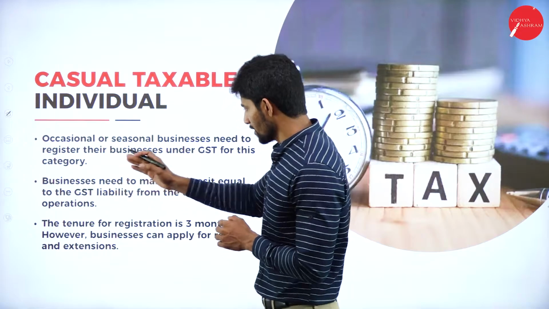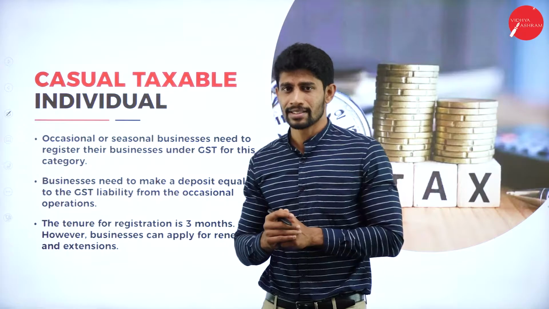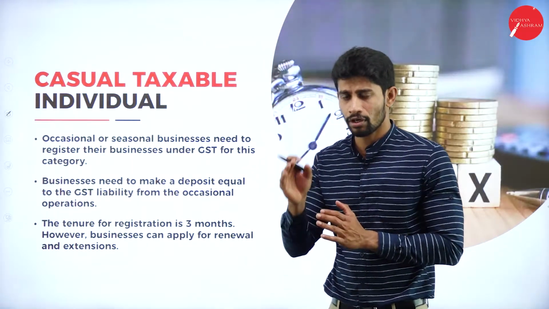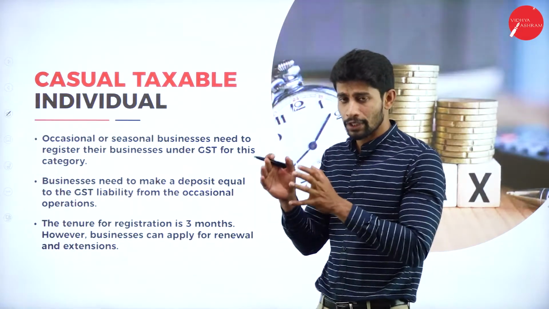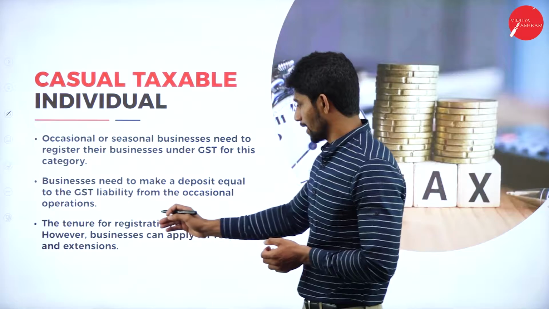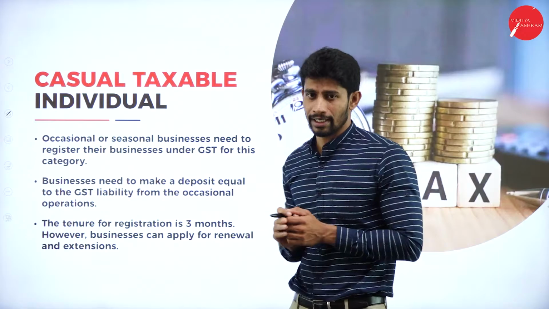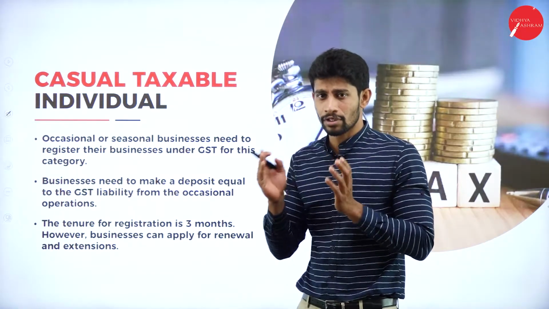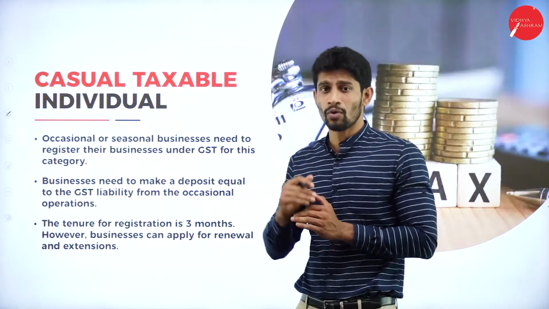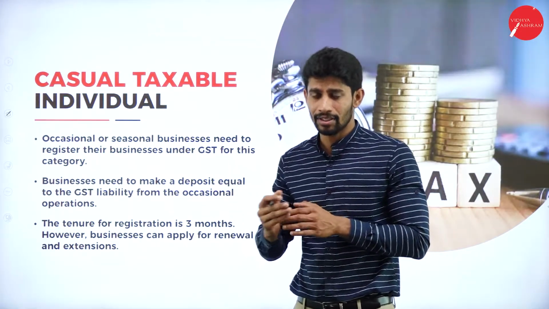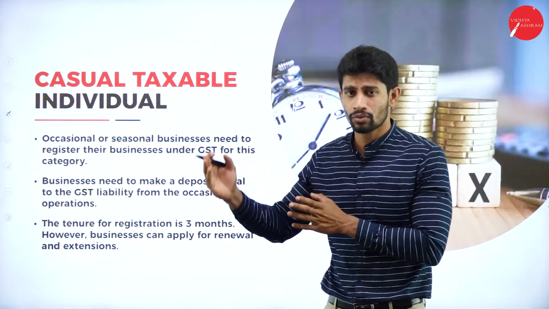Businesses need to make a deposit equal to the GST liability from the occasional operation. They have to deposit the GST, that is the tax amount, equivalent to whatever amount they are going to pay for that particular time duration. The tenure for registration is 3 months. Once they register under category 2, the tenure of registration is 3 months, so for the next 3 months they are going to do the business. Still, if they want to extend the registration, they can extend the tenure for the next 1 month, 2 months, or 3 months.